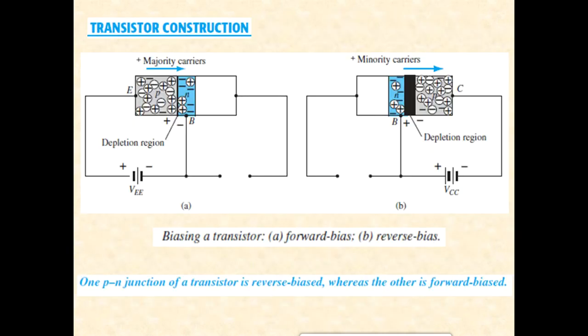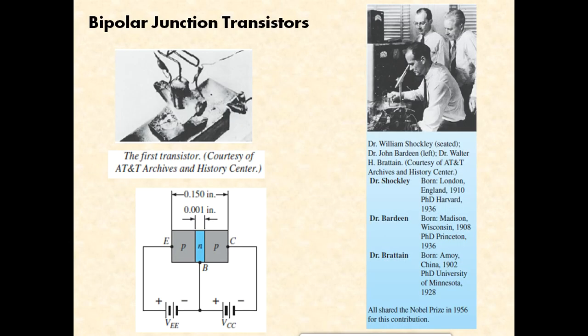BJT stands for bipolar junction transistor. Yes, I think I forgot one point to mention here. What does bipolar mean? Bipolar means the current flowing through a BJT or this particular transistor is due to electrons as well as holes. So the current flow is due to holes as well as electrons. That is the meaning of bipolar.